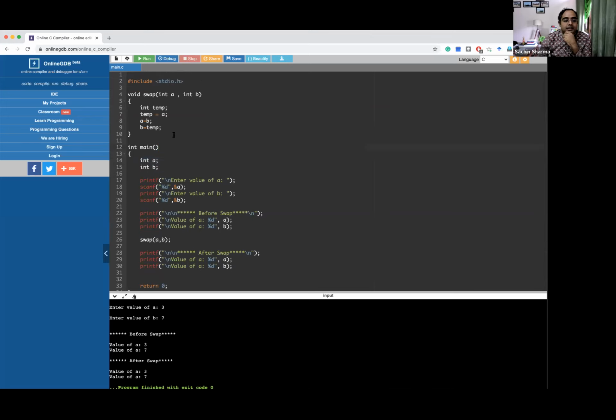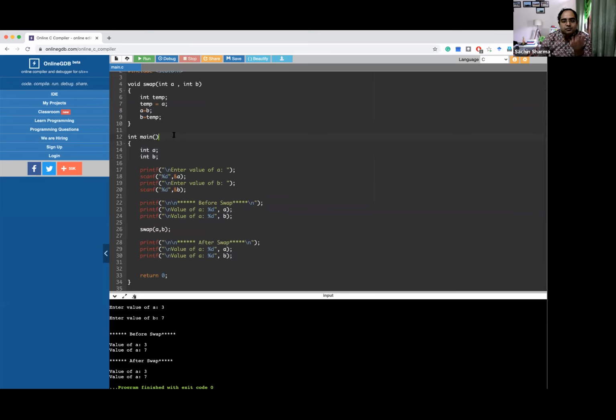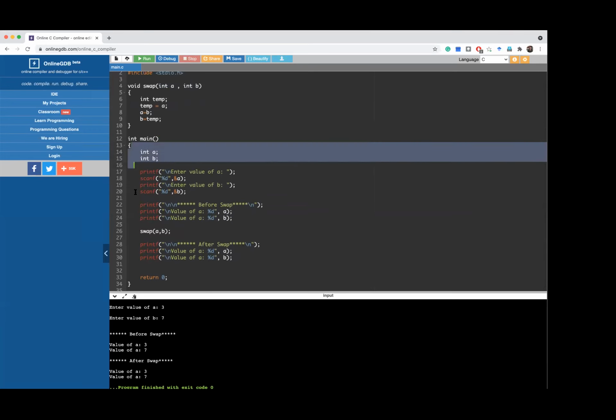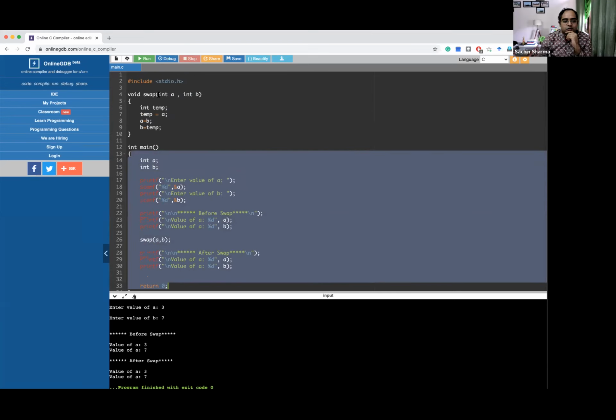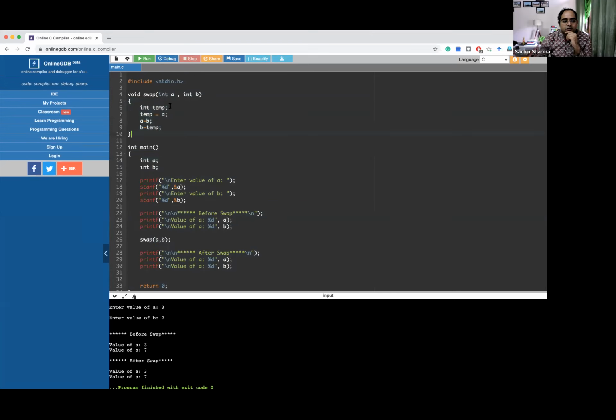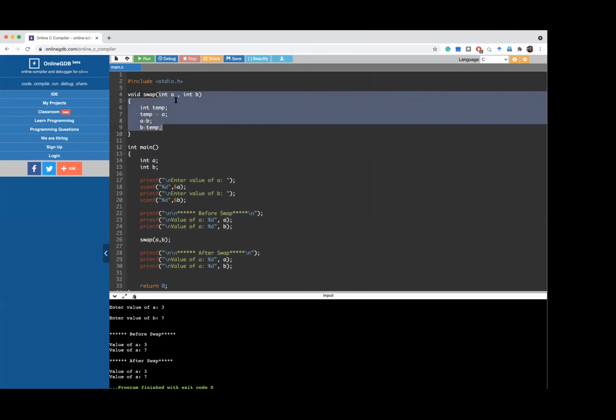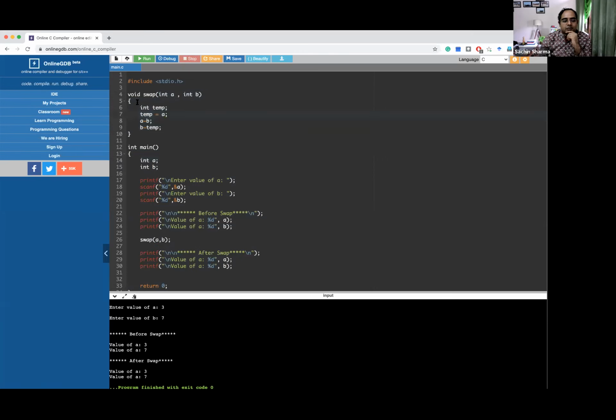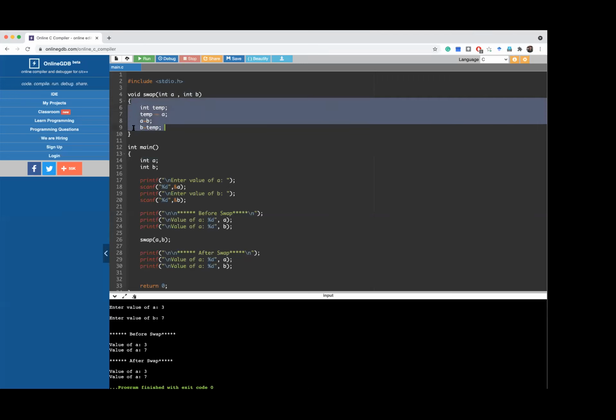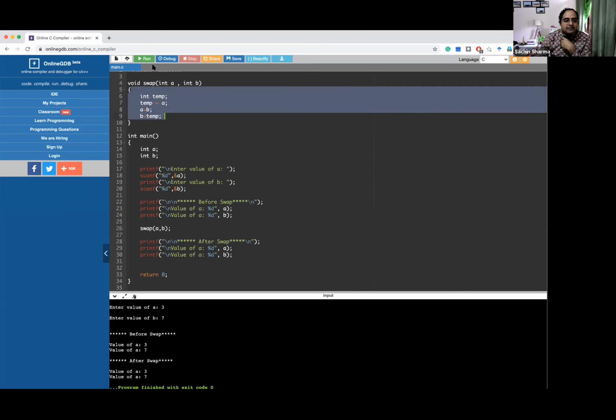Okay, I'll repeat it. After your modification, A and B both are memory locations created in the memory. A and B here are also created in the memory. But the scope of these two variables is different from the scope of these two variables. Whatever happens here, whether you write A, B, C, D, E, F, G, all the processing will remain here only. Nothing is going out of this swap function. So that's why it will not change anything.